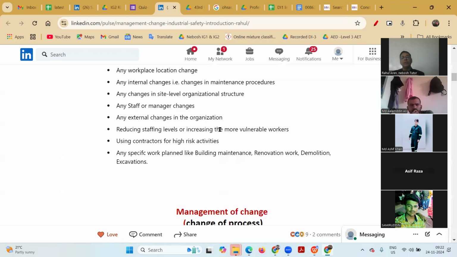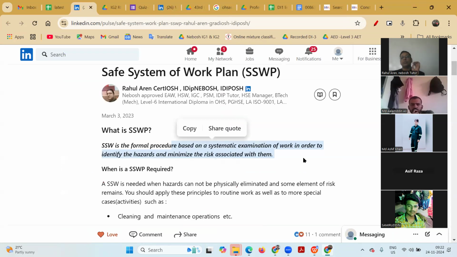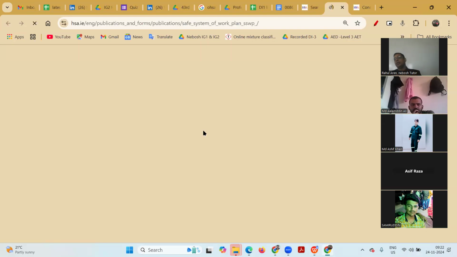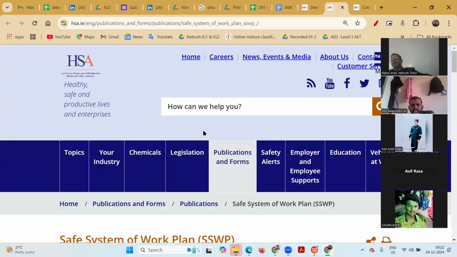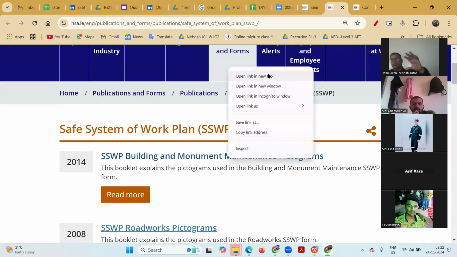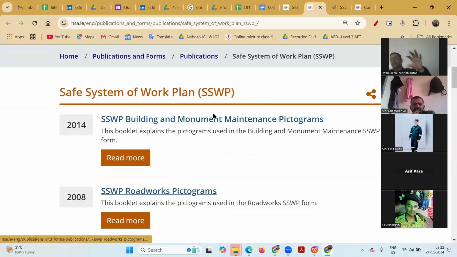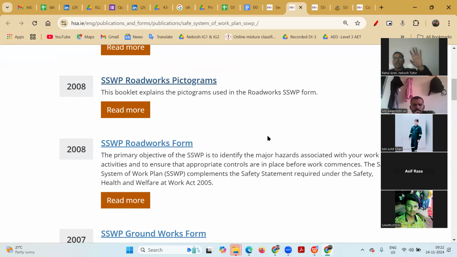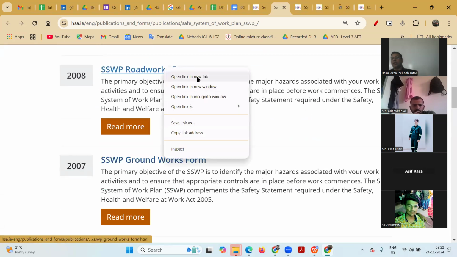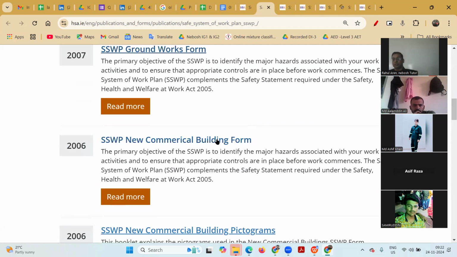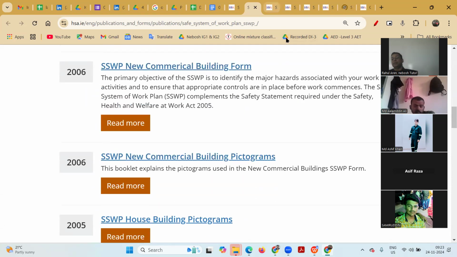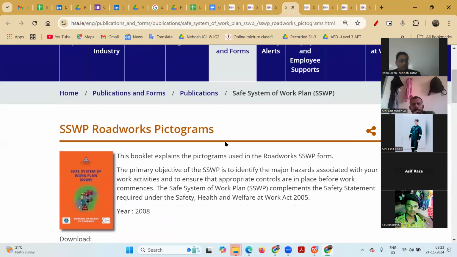So we are coming to this particular safe system of work. Why do I want to show this safe system of work? Once we make any type of risk assessment, we need to develop this particular safe system of work. The HSA, or maybe we can say HSC, has already developed this safe system of work and uploaded it on their website for the benefit of employers, so they will not get confused and can apply it in their workplace.